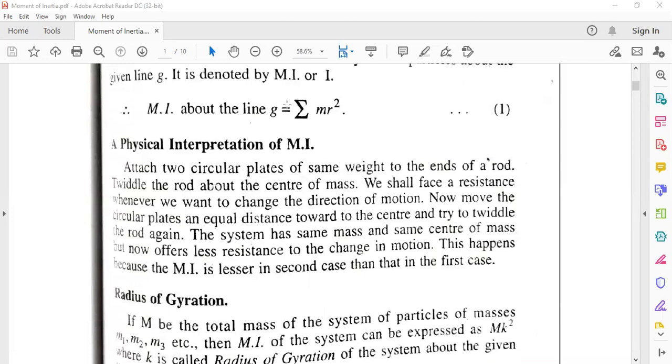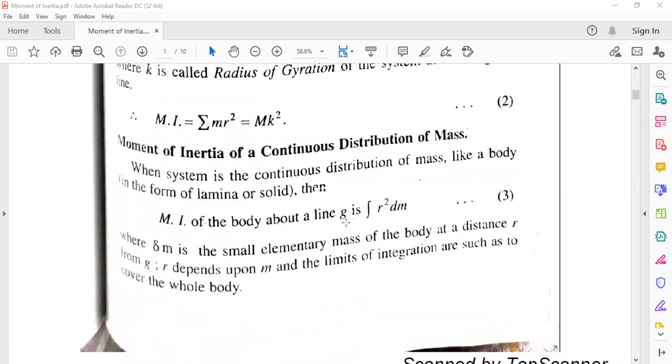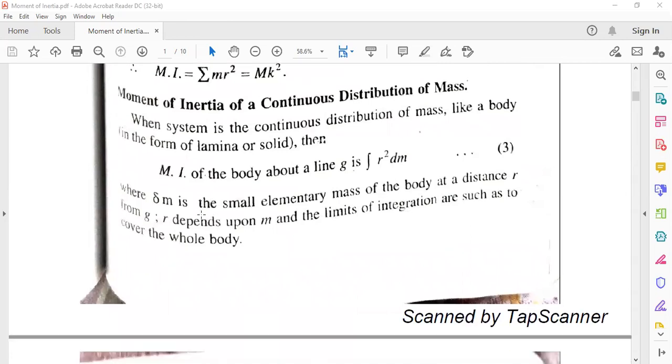When it is continuous, this summation becomes the integration sign. Integration of r square dm, where dm is the small elementary mass of the body at distance r from G. r depends upon m, and the limits of the integration are such as to cover the whole body of the system.